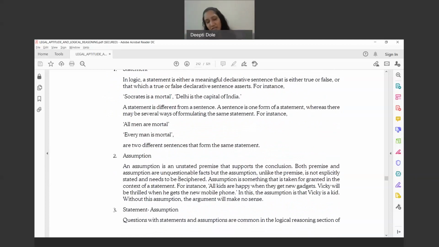So if I'm sitting like this, you're assuming that she is not well, perhaps. That is the assumption you make, and you derive a conclusion that, okay, might be she is not keeping well, or because of COVID circumstances the person is not feeling well, and so on. That's how the conclusion is drawn based on the assumption.